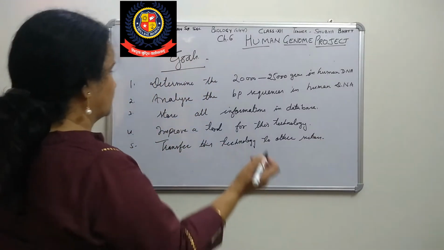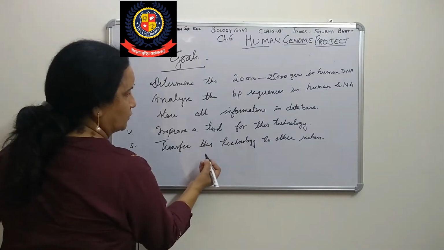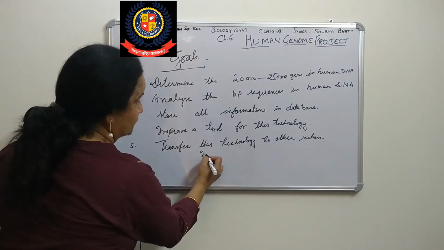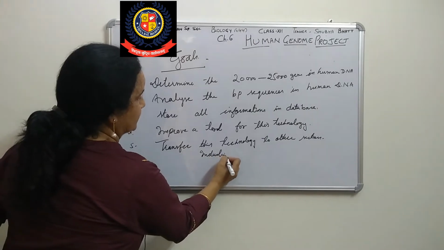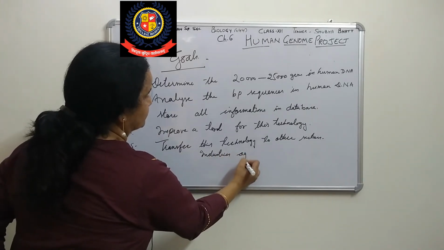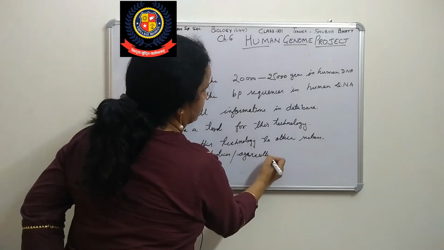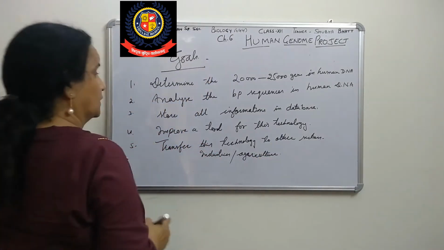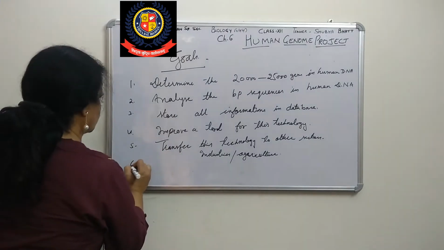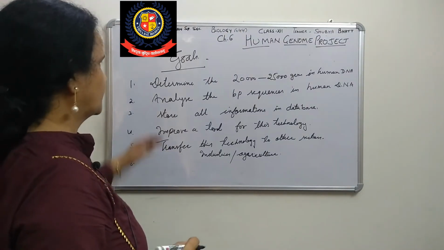What are those sectors? Industries, agriculture also.